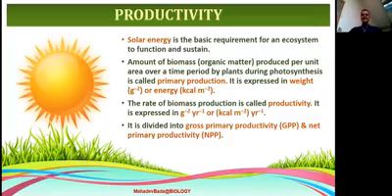Broadly, productivity is divided into two types. One is gross primary productivity, in short GPP, and the other is net primary productivity, in short NPP. Remember GPP and NPP. So productivity is broadly grouped into two types: gross primary productivity and net primary productivity.